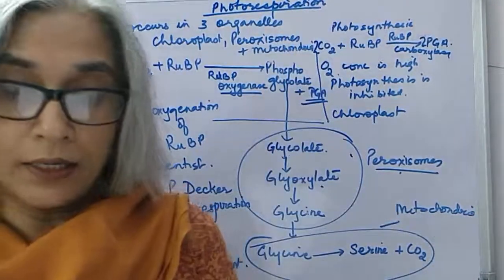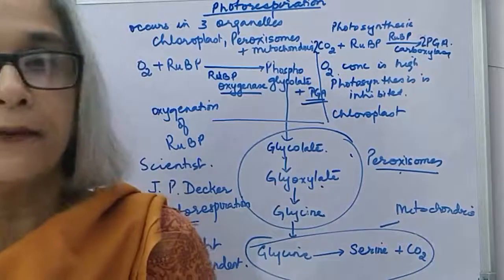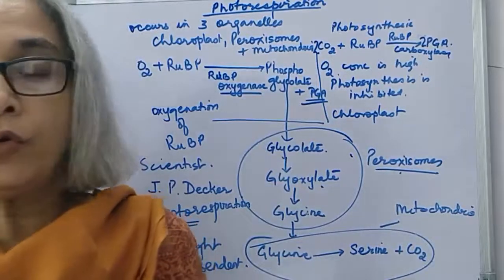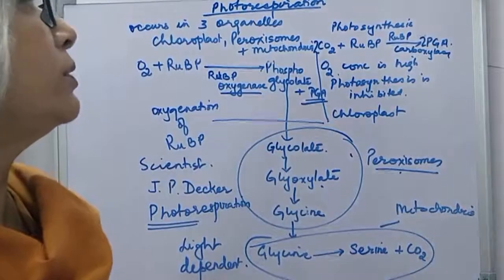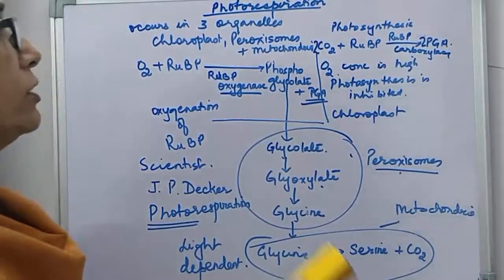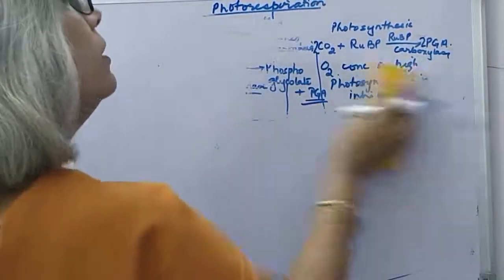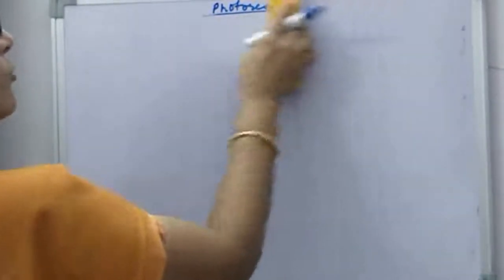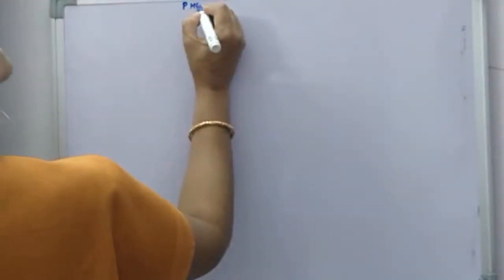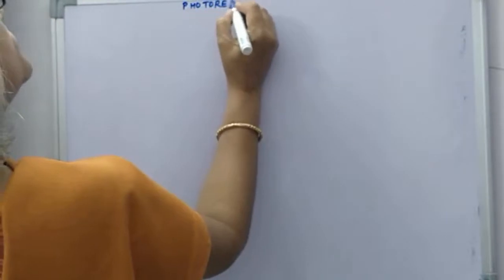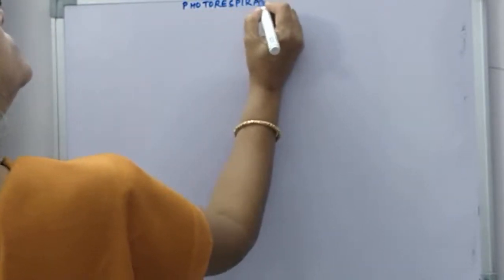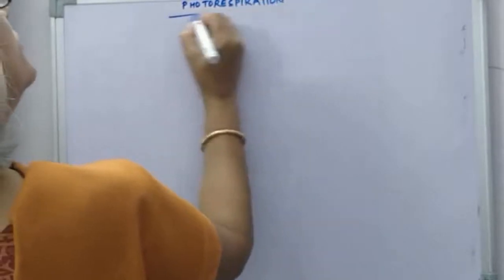So this is what I have told you in brief about photorespiration. Now I will draw an outline of the cycle properly, showing you the three organelles and the sequence of reactions that take place during photorespiration. After that, we will do the factors that affect photosynthesis.